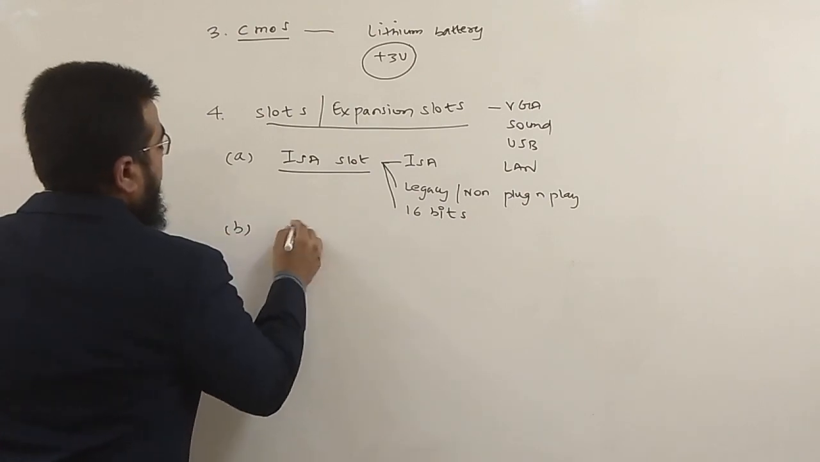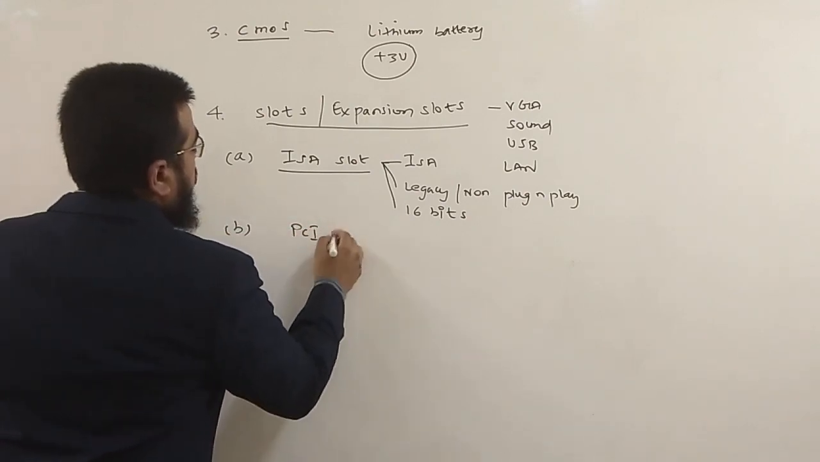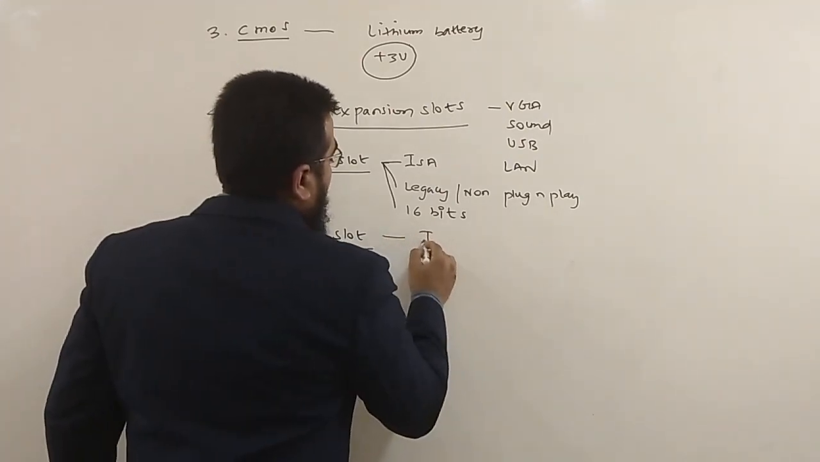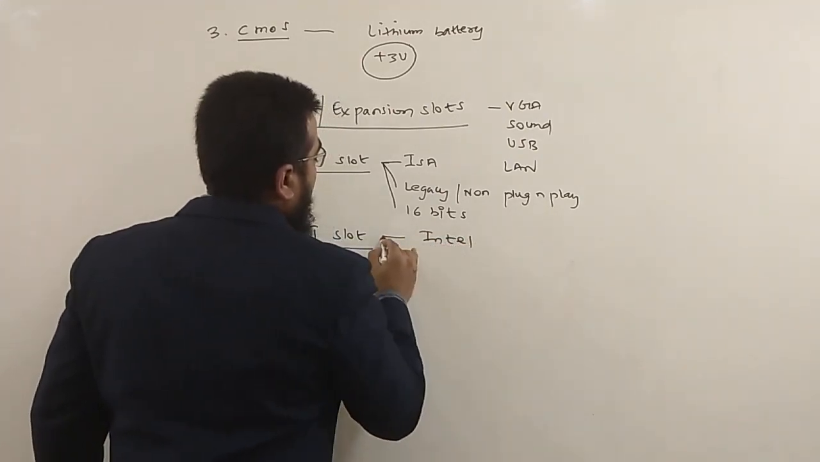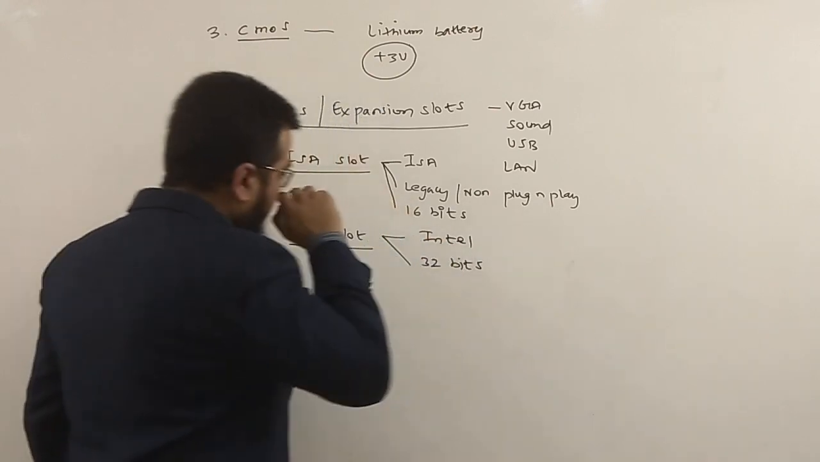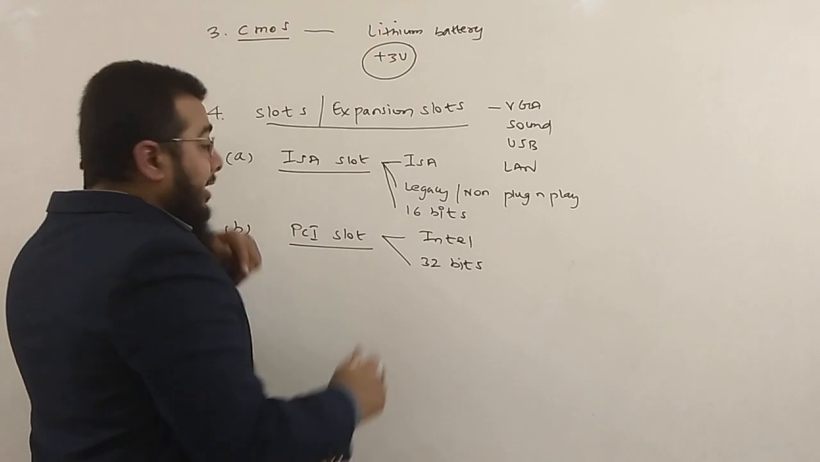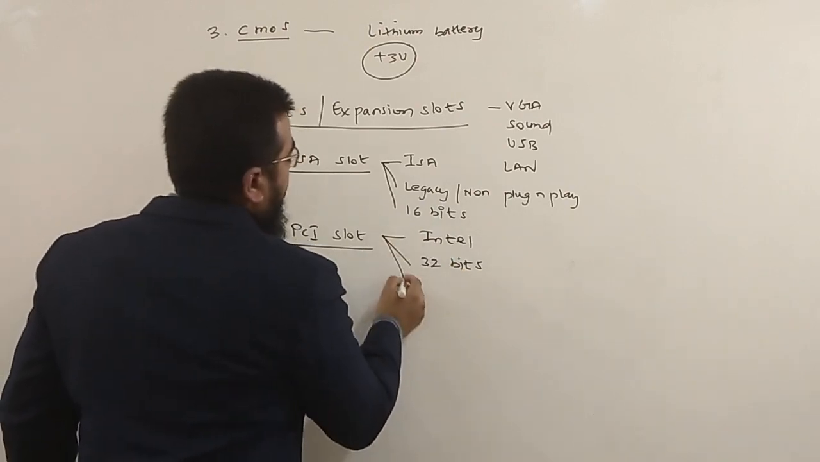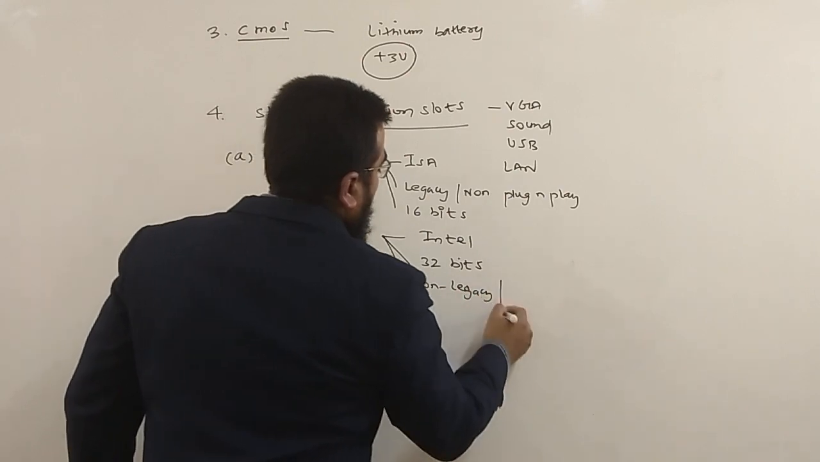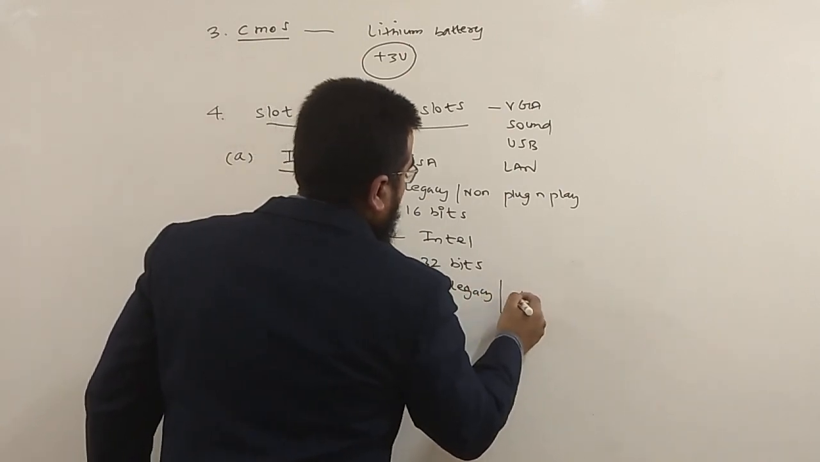Then later on, the PCI slot was also introduced by Intel company. The data transfer speed was around 32 bits. And this is called a non-legacy, or also known as plug and play card.